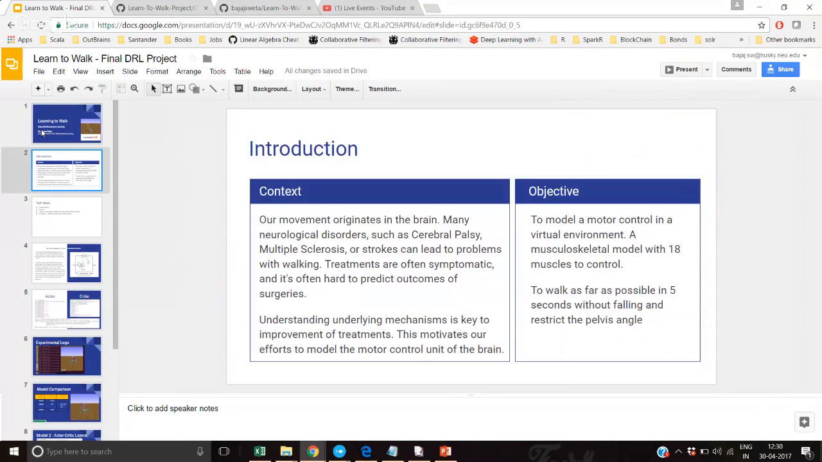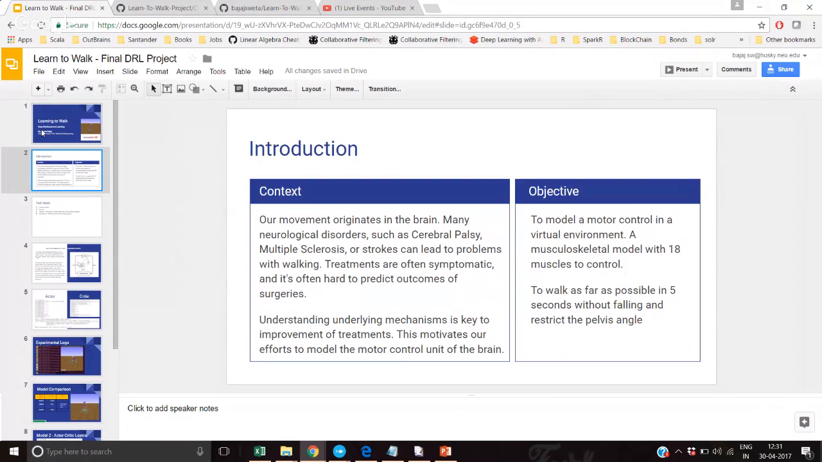The introduction to this topic is that it's basically meant for people who go under surgery and how to predict their movement outcomes. So this competition would help in this, and the objective is to actually model a motor controller, which would give you control of 18 muscles in the body. The main goal is to walk as far as possible within intervals of 5 seconds without falling or